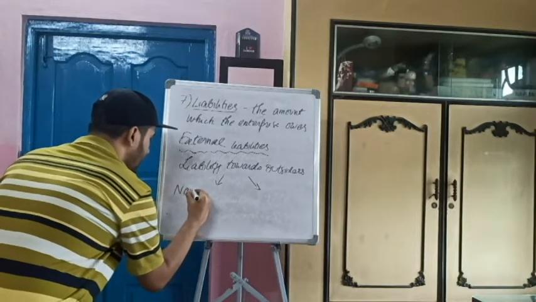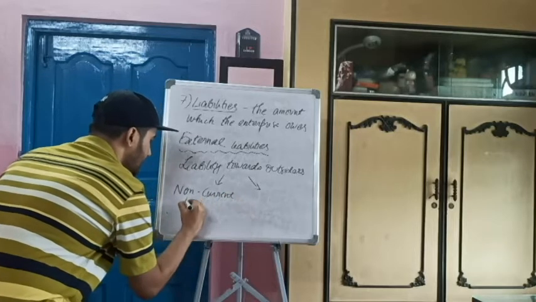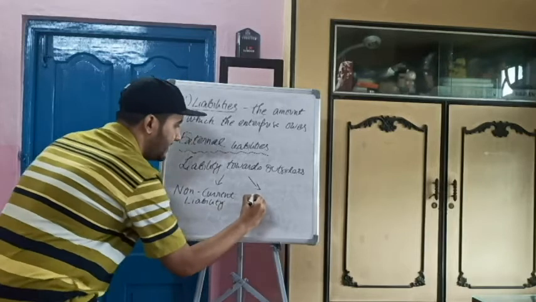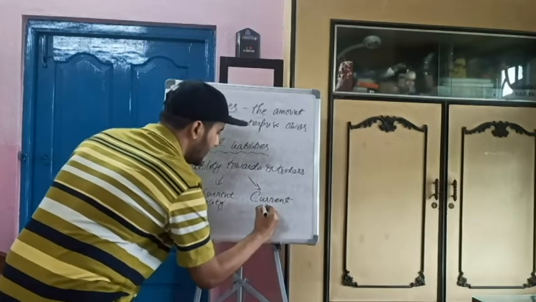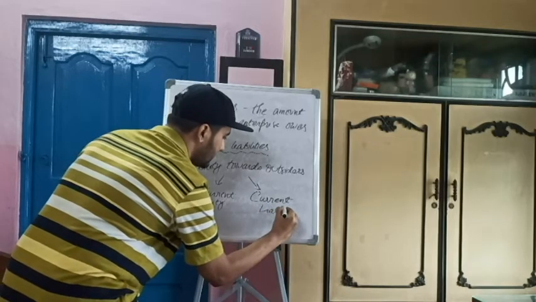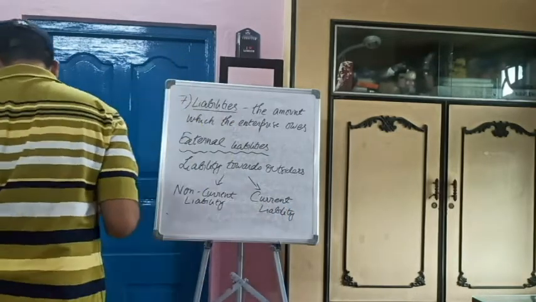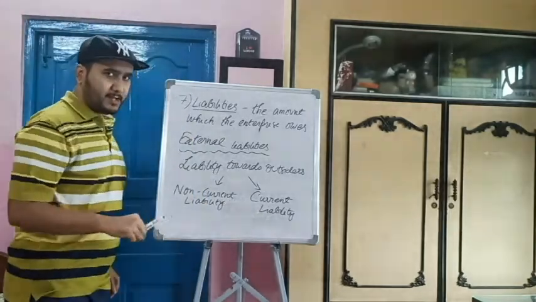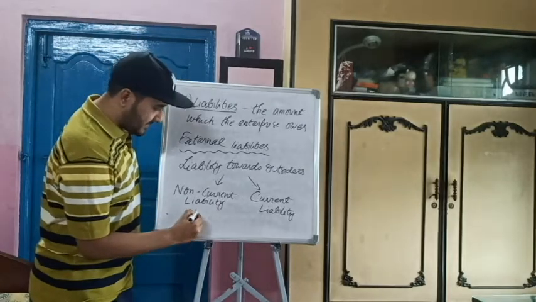One is non-current liability, another is current liability. What is the difference between non-current and current liabilities? Non-current liabilities are payable in a period greater than 12 months.